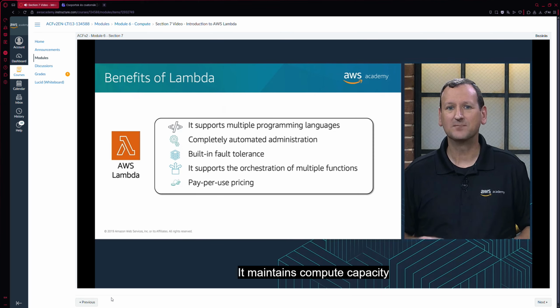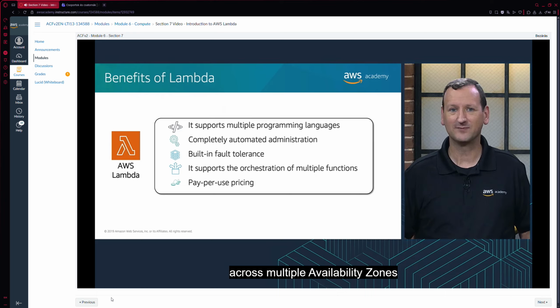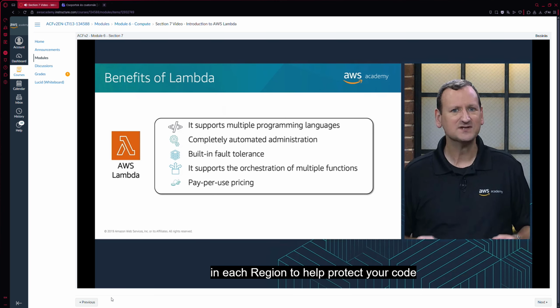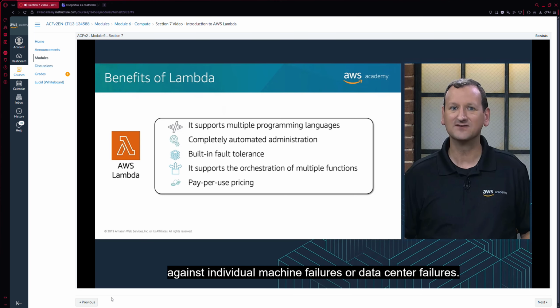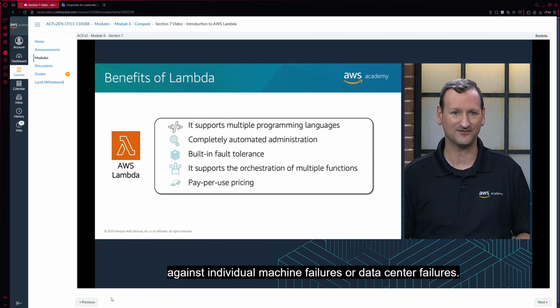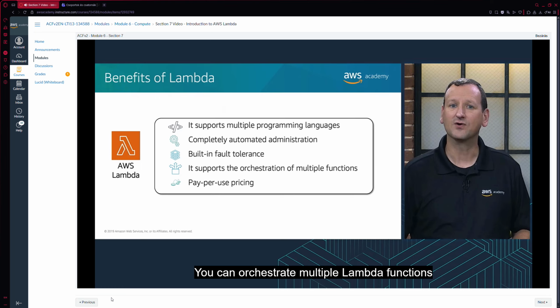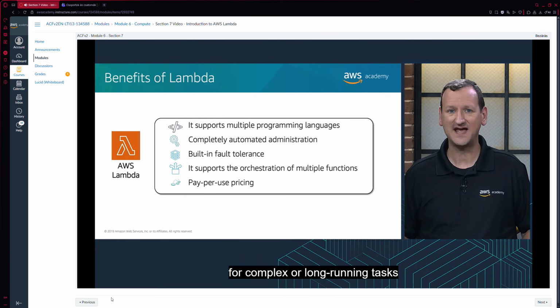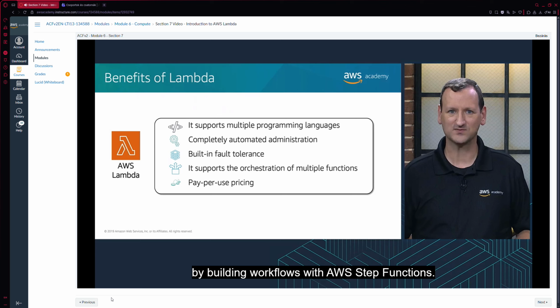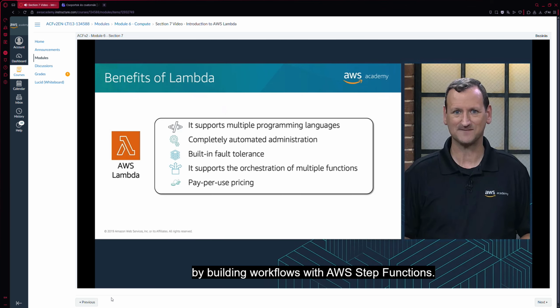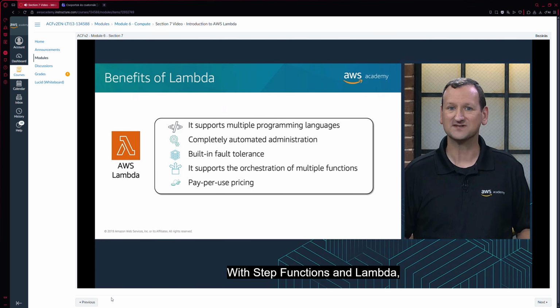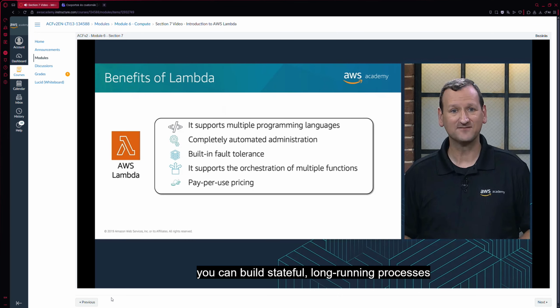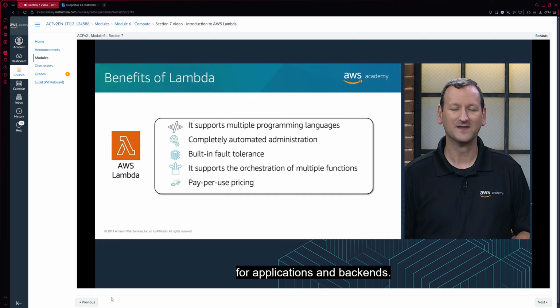It maintains compute capacity across multiple availability zones in each region to help protect your code against individual machine failures or data center failures. You can orchestrate multiple Lambda functions for complex or long-running tasks by building workflows with AWS Step Functions. With Step Functions in Lambda, you can build stateful, long-running processes for applications and backends.